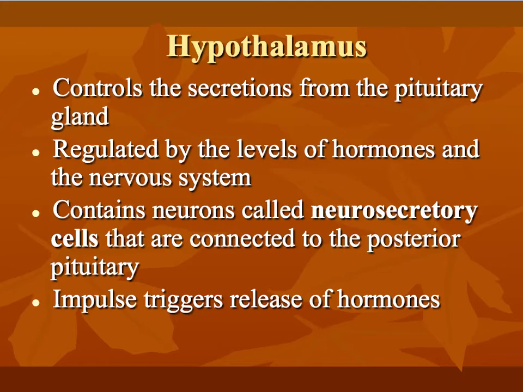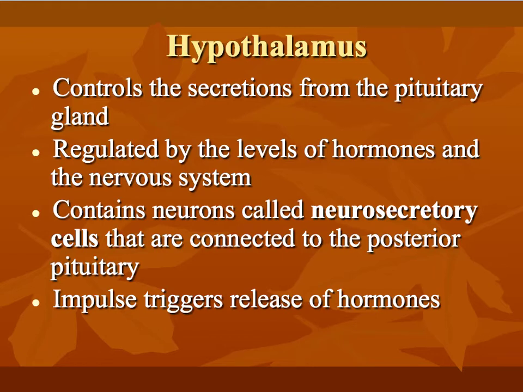Hormones that trigger the release of other hormones are thyrotropin releasing hormone, also known as TRH, and growth hormone releasing hormone. And so these are going to control the pituitary gland. And overall, the hypothalamus is really worried about regulating such things as body temperature, blood pressure, respiration, and heartbeat.